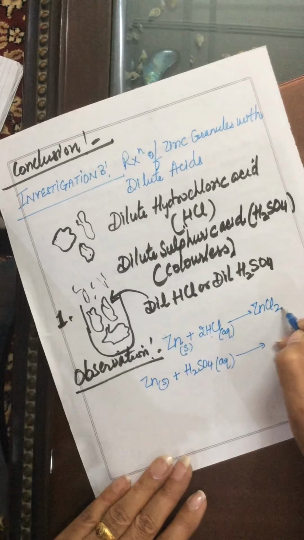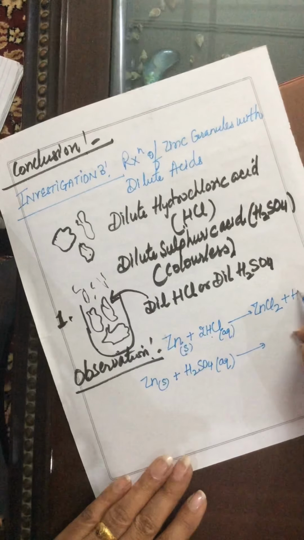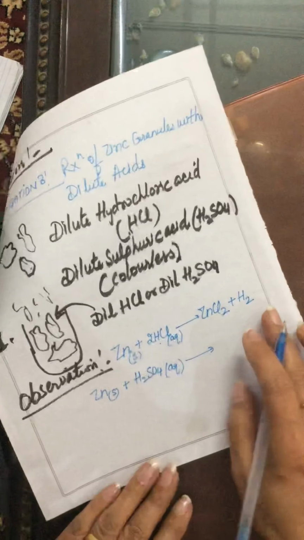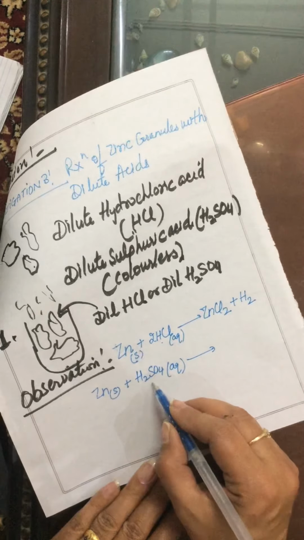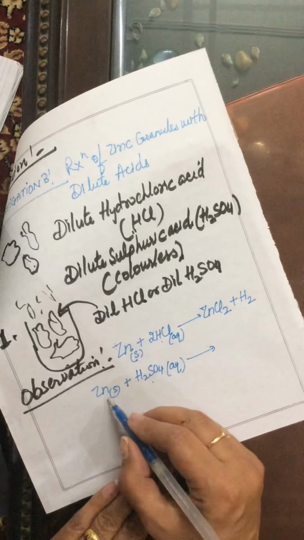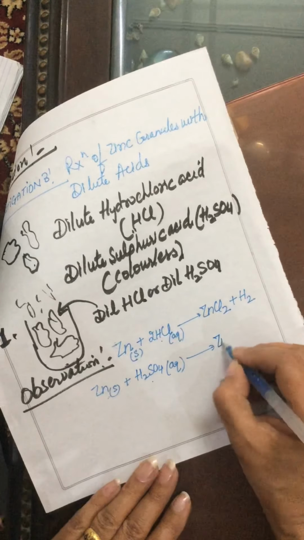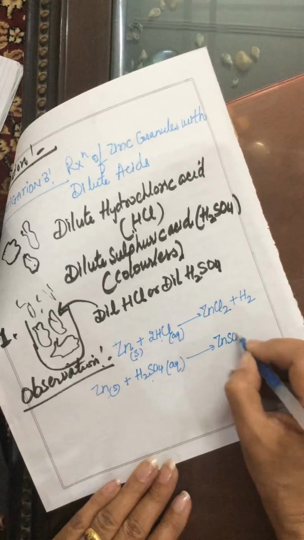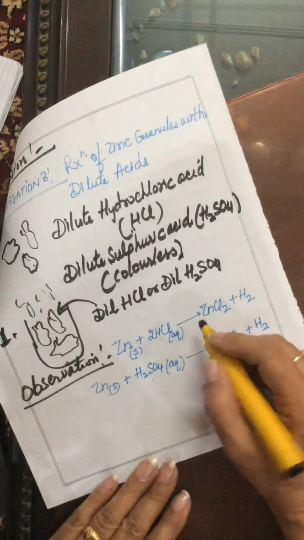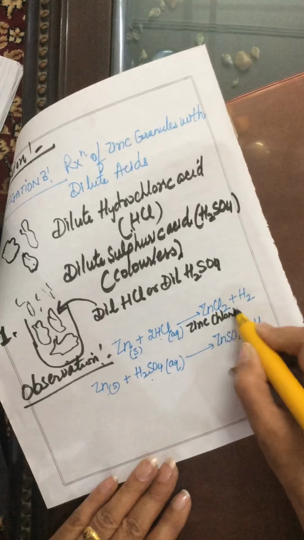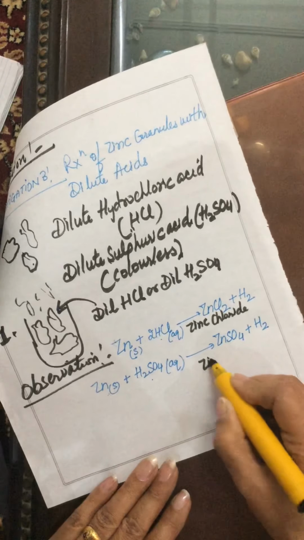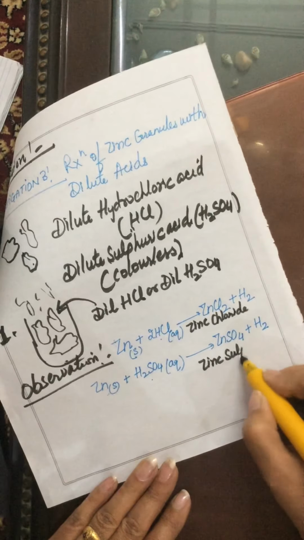Zinc chloride will form with an evolution of hydrogen gas. And if we add dilute sulfuric acid to the zinc granules, then zinc sulfate will form with an evolution of hydrogen gas. This is zinc chloride formula, and this is zinc sulfate formula.